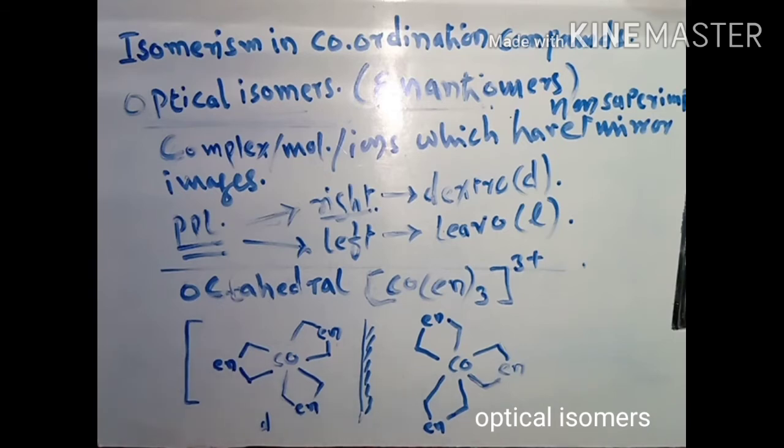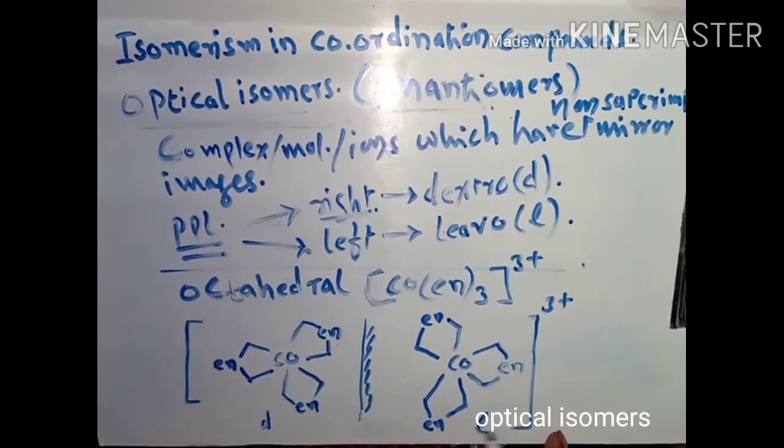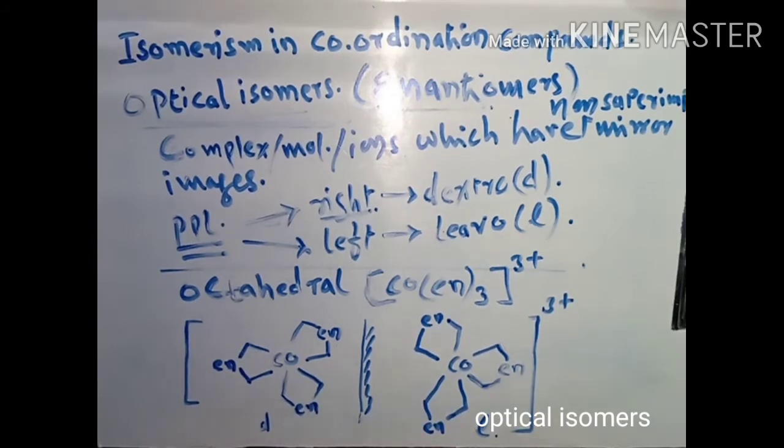So they will have mirror images of each other, and this is a +3 charge. This molecule rotates the PPL to the left hand side. That's why we can write here L isomers. Okay, so in this way we can write the example of such a molecule.